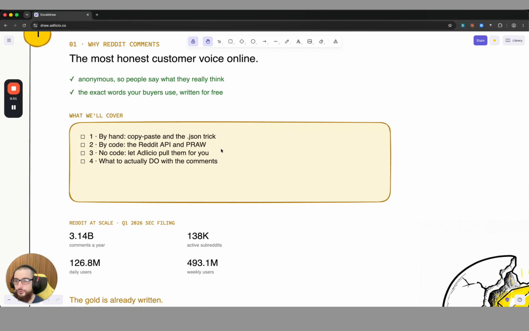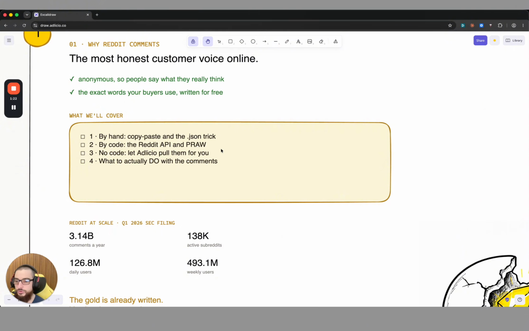First of all, sure, you can go in by hand and copy paste the comments, but if you want to really dive deep into your customer language, this will probably take you hours of your time. So there are better ways of how you can do it. There's, for example, the Reddit API, which is sometimes also limited in the amount of comments and topics that you can pull out of it.